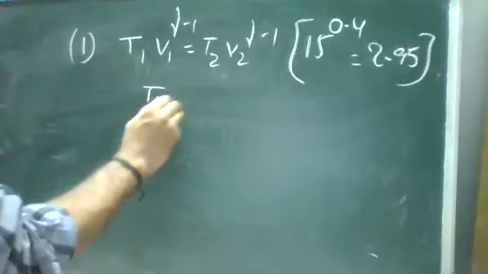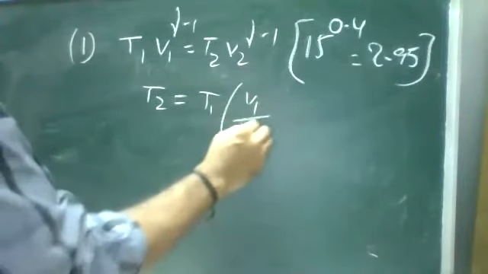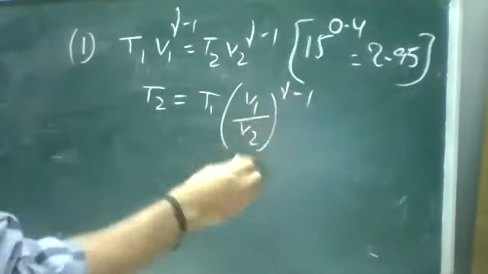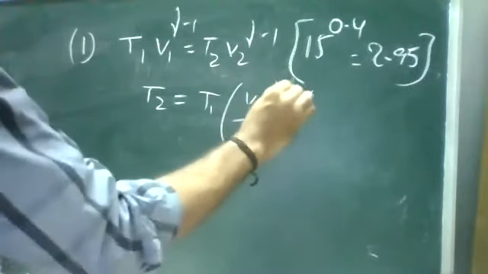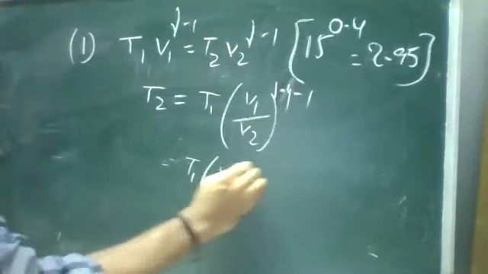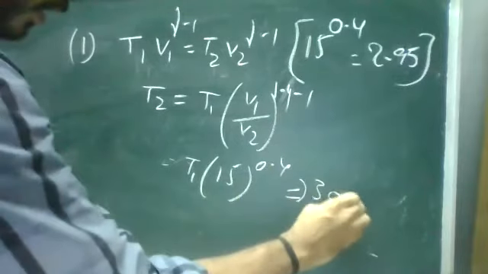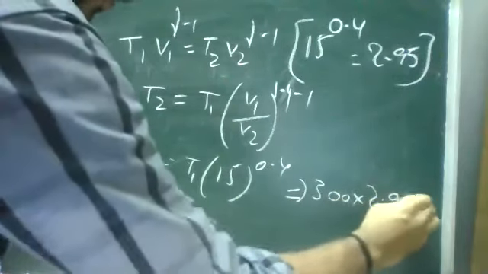Just from this relation, T2 is equal to T1 into (V1 by V2) power gamma minus 1. Gamma value is 1.4, and 1.4 minus 1 is nothing but 0.4. So V1 by V2 is 15 power 0.4. So it is 300 into 2.95, and we'll get the answer.